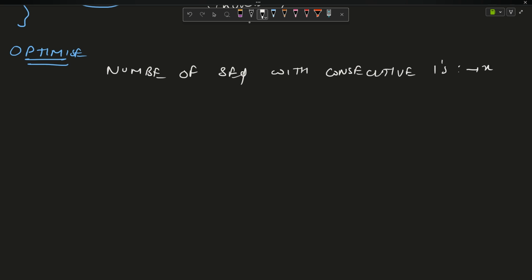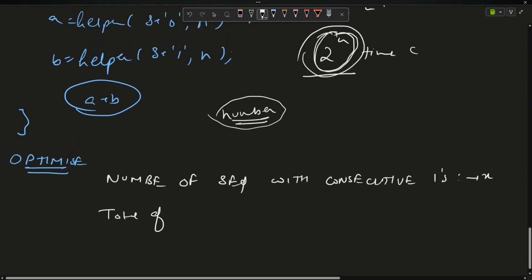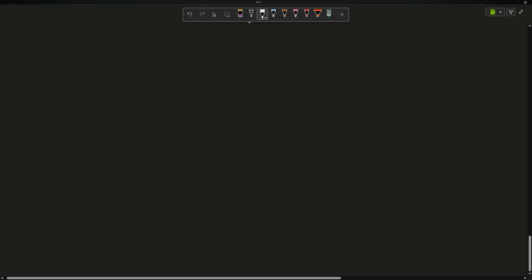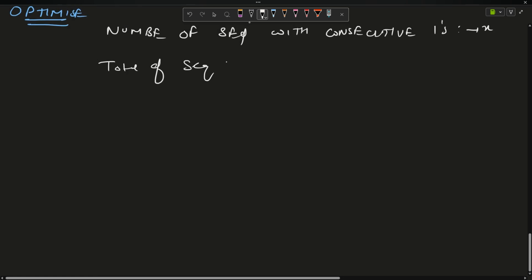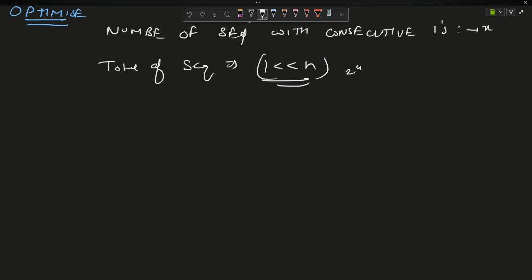If I know the total number of sequences, what are the total number of sequences? Just explore. Total number of sequences is 2 to the power n. Total number of sequences is equal to 1 left shifted by n. This is also equal to 2 to the power n only. That is why I am writing 1 left shifted by n. Now, can I say the number of sequences not having consecutive ones?